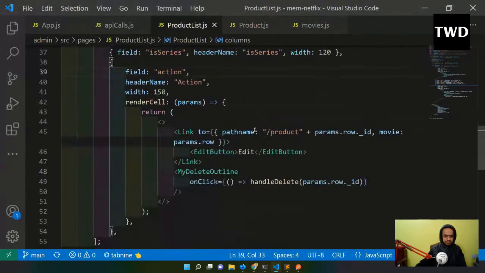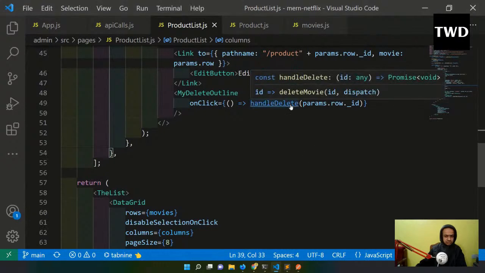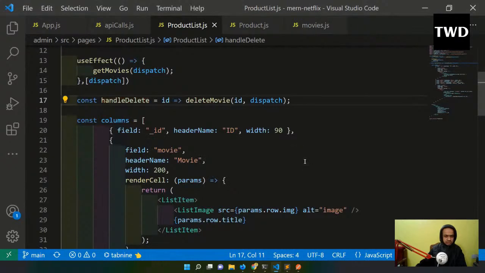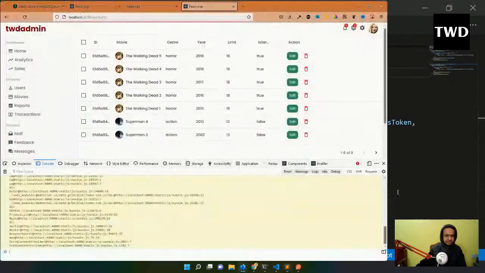Okay. onClick is handleClick. Is this going? Let me see other thing whether that is working or not.